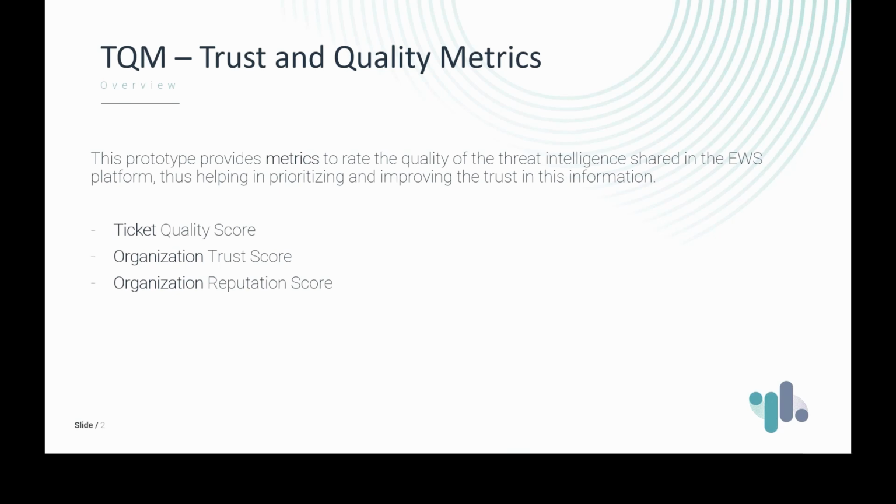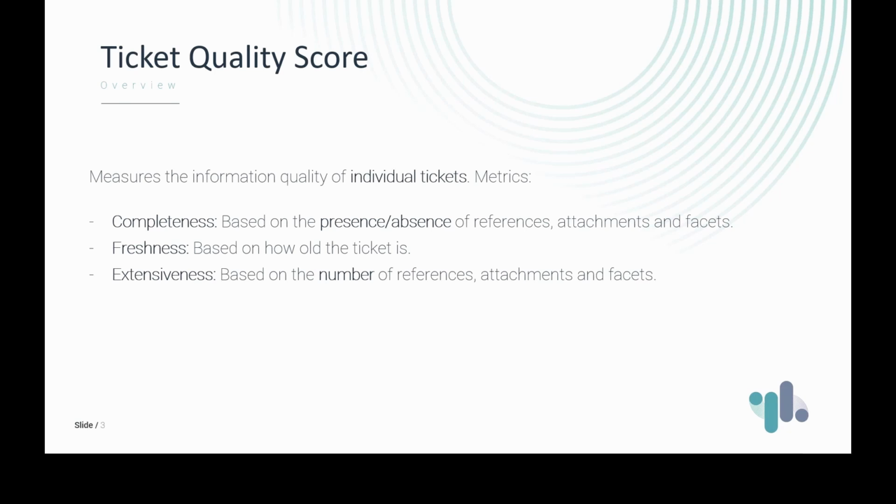We provide essentially three metrics. One is the ticket quality score, which is for tickets alone. And then we provide two metrics for the organizations as a whole in terms of the overall quality of the tickets they share. I will be doing a quick demo on each of these metrics. I will start with the ticket quality score.